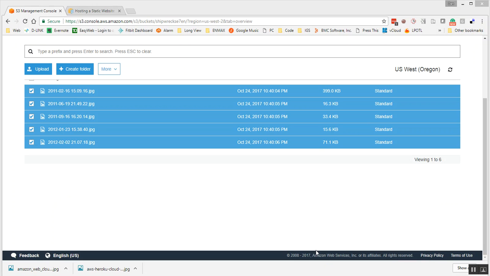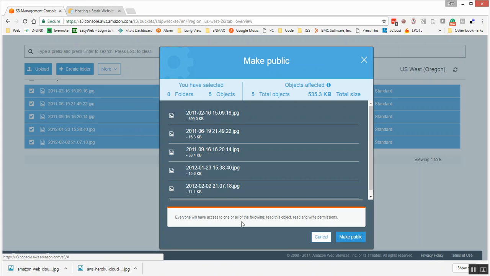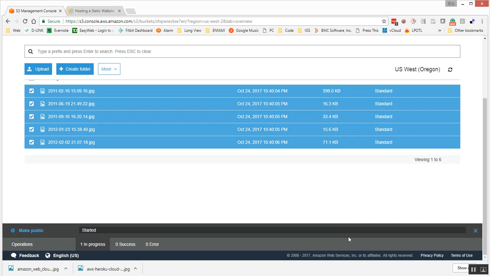Let's just test it out. Actually, let's back up the truck here. Another quicker way to do this, if we want to do it to multiple files, is to select them, right click, and just go to make public. Then we have all of our files here. It indicates how many files we have selected. We have a warning here: everyone will have access to one or more of the following files. And so we're just going to click on make public.